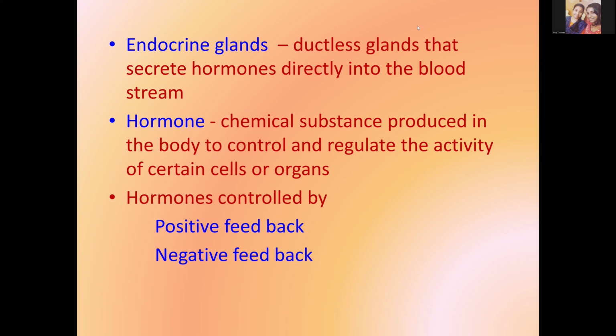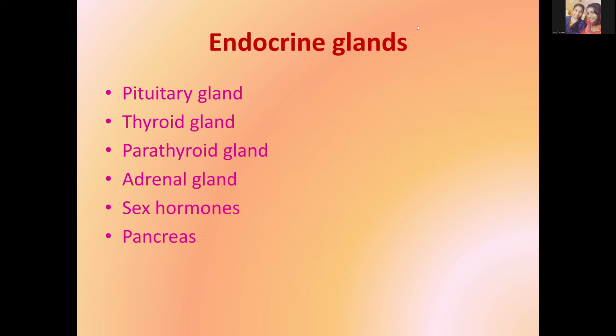And what is a hormone? It is a chemical substance that is produced in the body to control and regulate the activity of certain cells or organs. And all the hormone production, we know, is controlled by positive feedback or otherwise negative feedback.